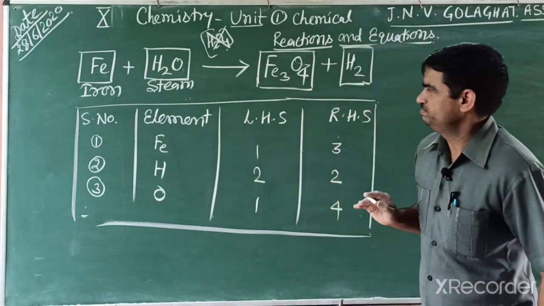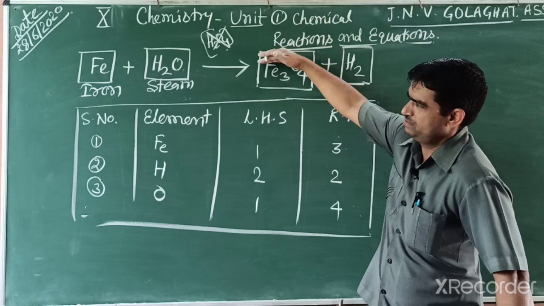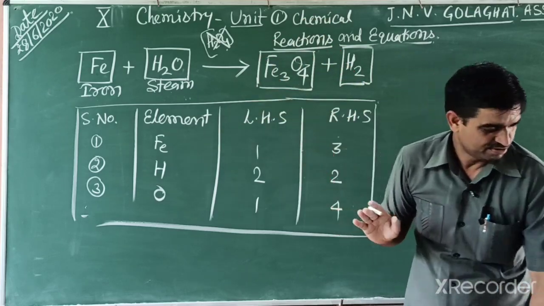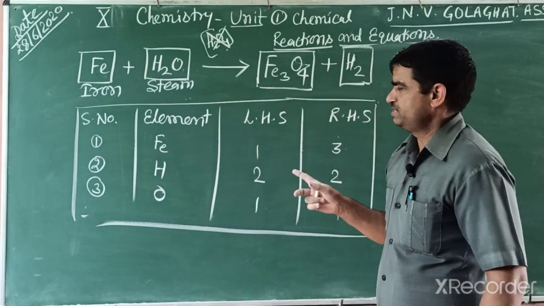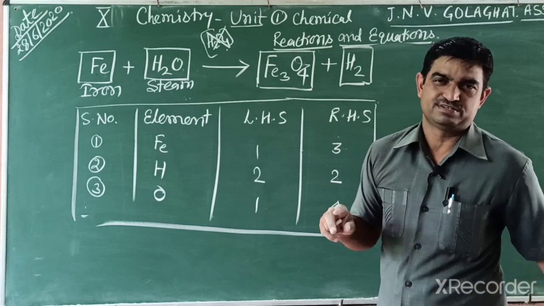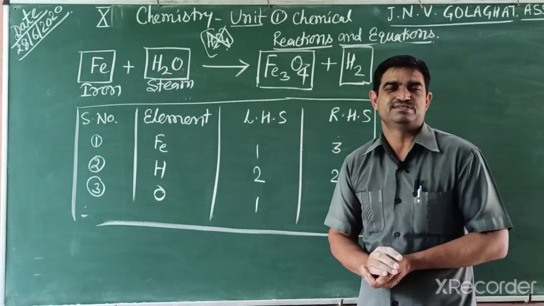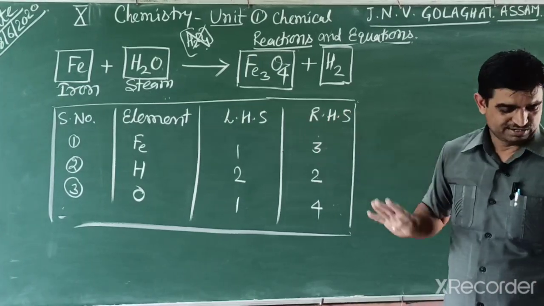In a similar way, at the first step, write the box, and then identify which element is more. Second step is to multiply by the suitable coefficient, on any side, either the reactant side or the product side.